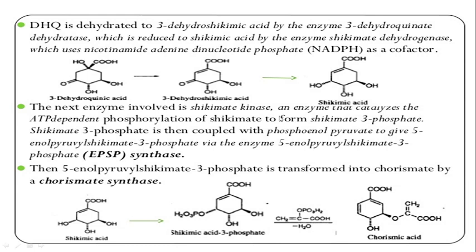How is it produced? By the enzyme that catalyzes ATP-dependent phosphorylation. You can see PO3 is attached at this position, so phosphorylation occurs, and that phosphorylation is ATP dependent.